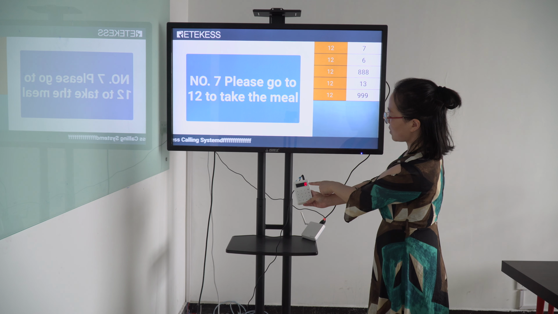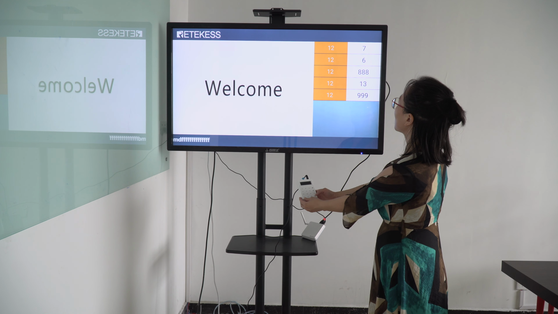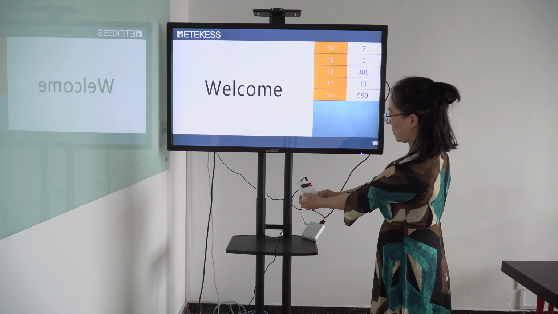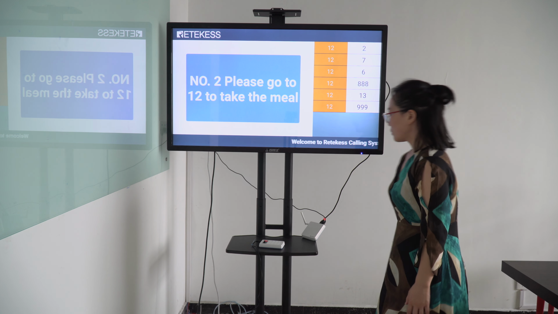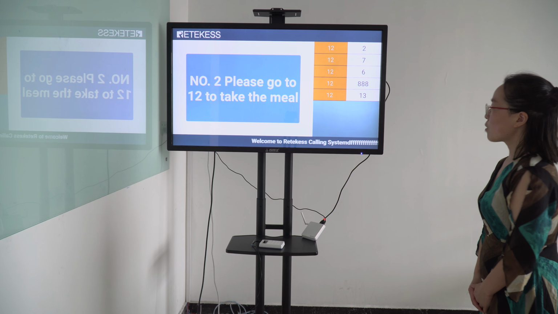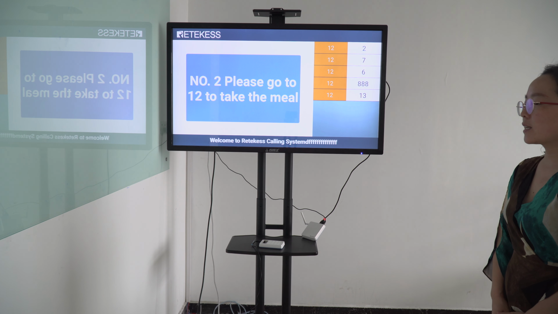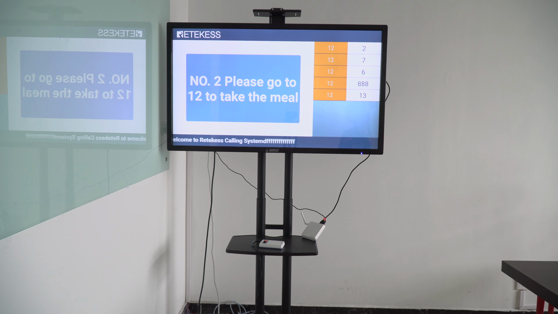When you press the number 0, there is no action. Number 2, please go to 12 to take the meeting. The number is from 1 to 999, so you can choose the number by yourself.